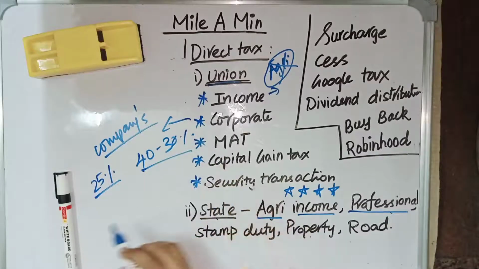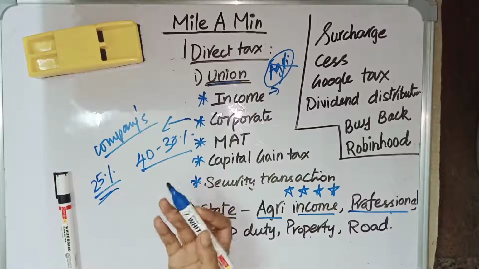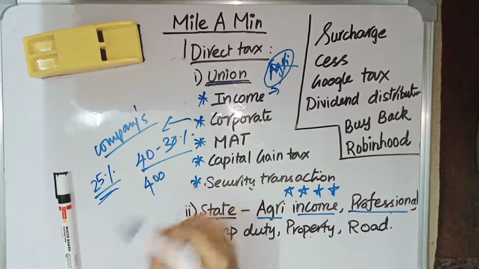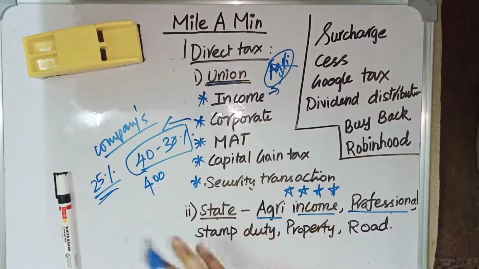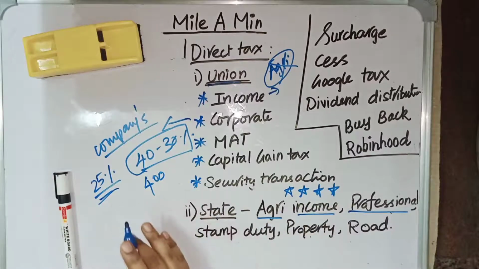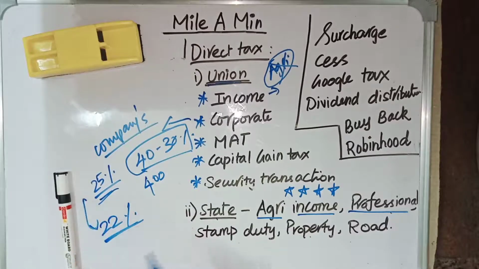Based on the turnover also, if an Indian company is having a turnover of less than 400 crore, it might be having 25%. If an Indian company is having a turnover of more than 400 crore, then the corporate tax percentage is 40 to 30%. But the corporate tax slabs will vary actually. Now the current rate is 22%. From 25, they have changed it to 22%, and for a foreign company it is 40%.